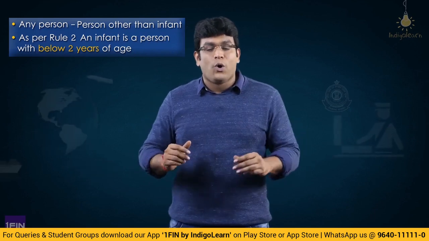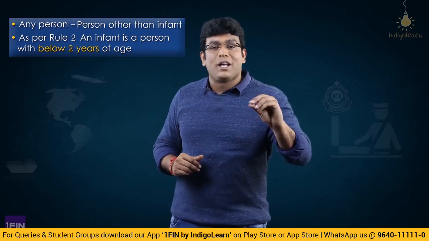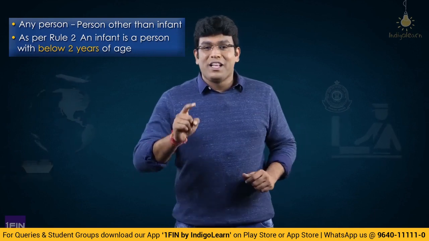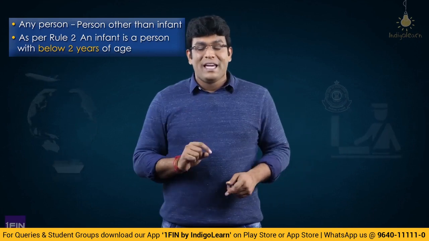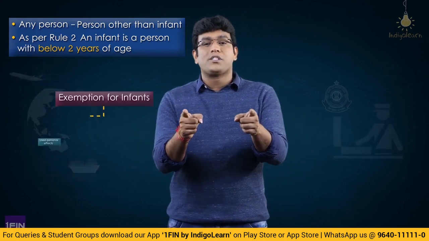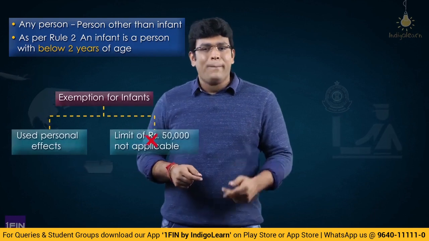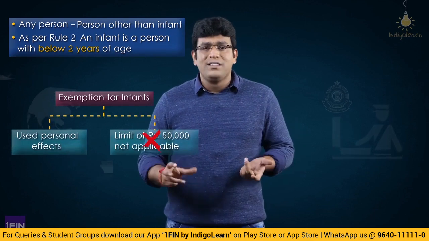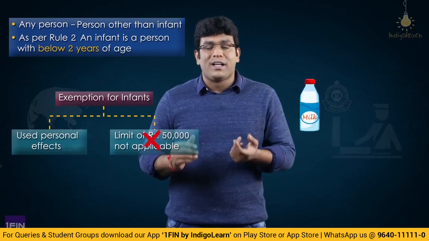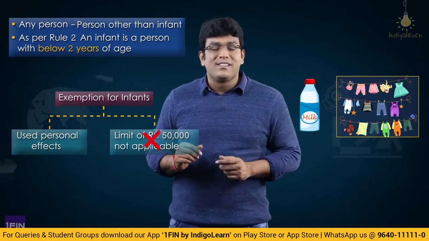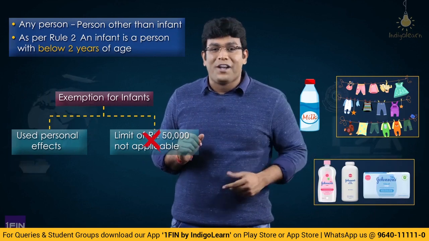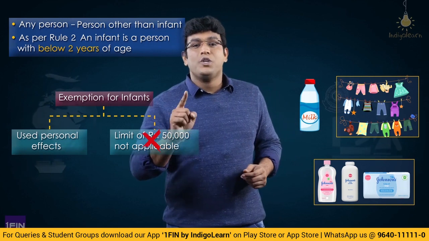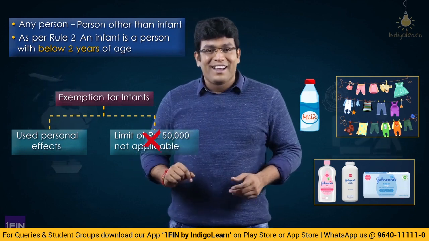For that infant, you should not say, I want the 50,000 exemption. No, the 50,000 exemption is not given for an infant. For an infant, the exemption is only for used personal effects. Basically for infants, what will be there? The milk bottles or clothes or any other articles related to that infant. Correct, right? So basically for an infant, the exemption is only for used personal effects. Clear? Wonderful.